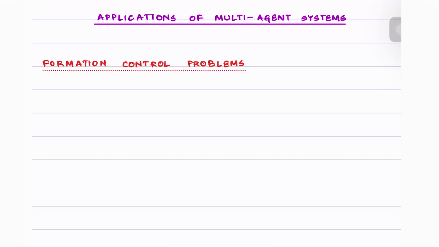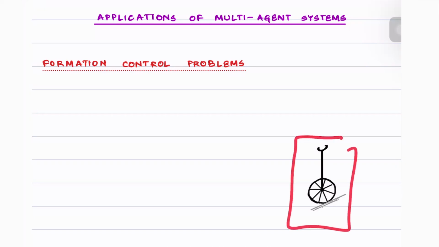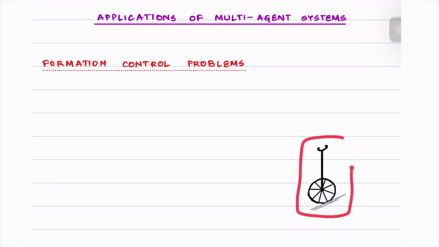Some of the kinematic models that we have discussed before are single integrators, double integrators, or the unicycle model. In today's example of the formation control problem, we'll consider the simple unicycle model. So what does the unicycle model represent? As the name suggests, it represents a single wheel and the corresponding point mass model that we get using this wheel.